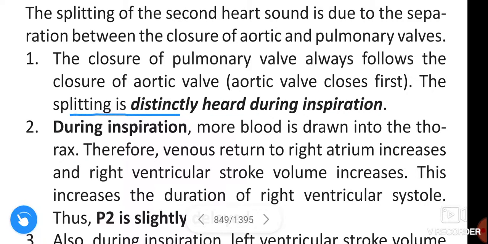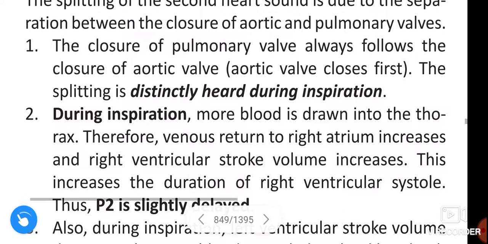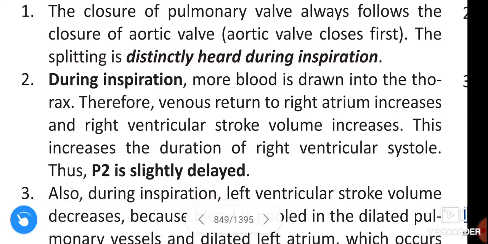Splitting is distinctly heard during inspiration. During inspiration, more blood is drawn into the thorax.